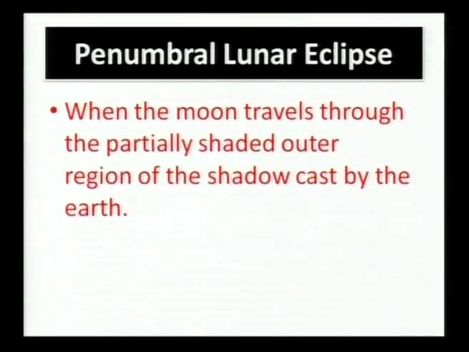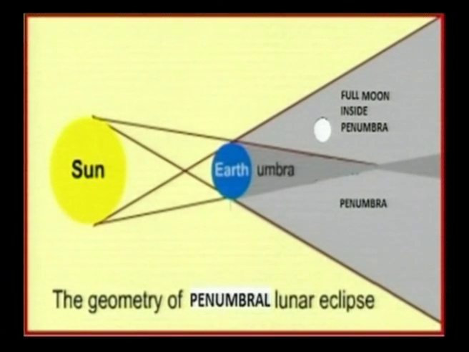And then penumbral lunar eclipse, when the moon travels through the partially shaded outer region of the shadow cast by the earth. So friends, let us look at the slide. Here friends, when the earth partially obscures the moon, the outer region will appear. So through that outer region, the moon travels. So in this situation, the penumbral lunar eclipse occurred. So friends, now did you understand about the types of lunar eclipse? Okay then, now